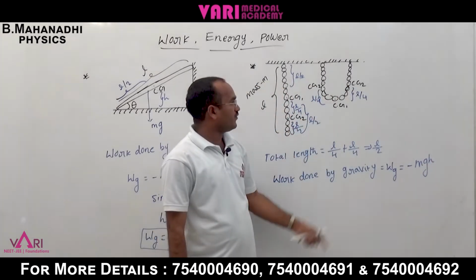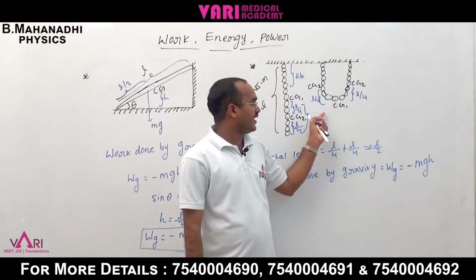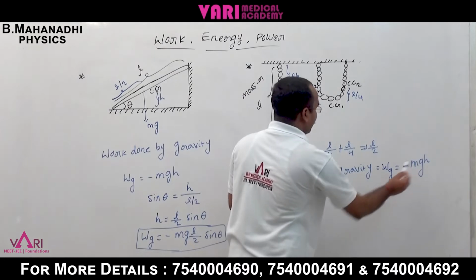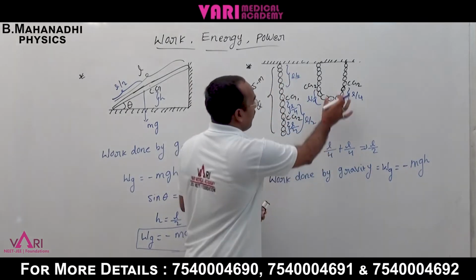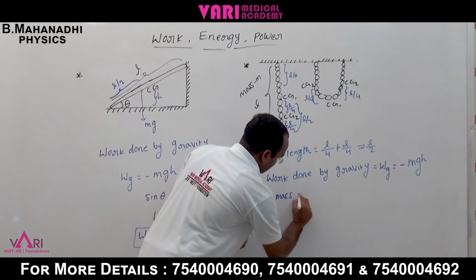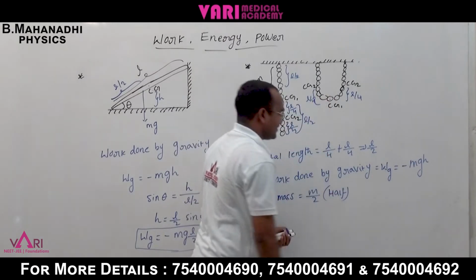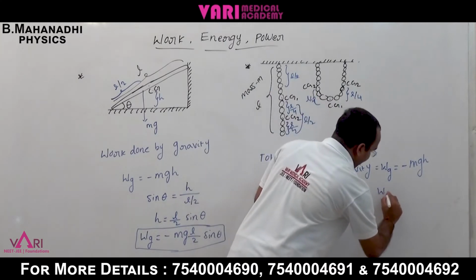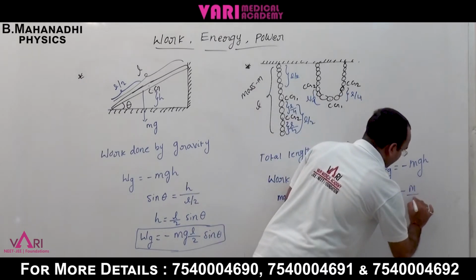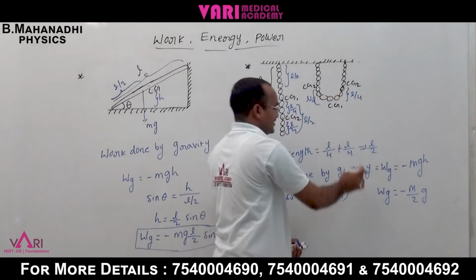The work done by gravity is minus mgh, but here only half of the mass, m by 2, is involved. So the work done by gravity, Wg, equals minus m by 2 times g times h, where h is the lifting height, L by 2.